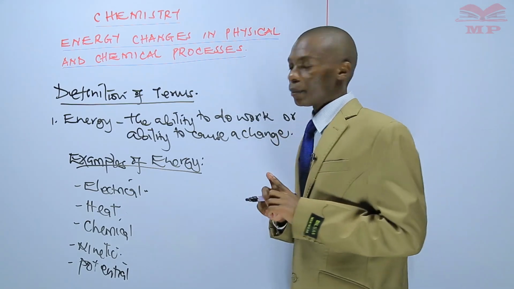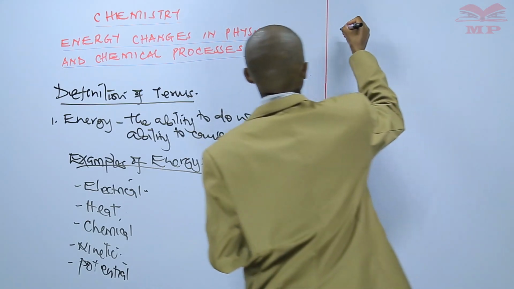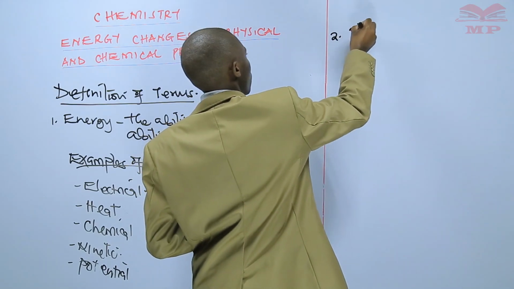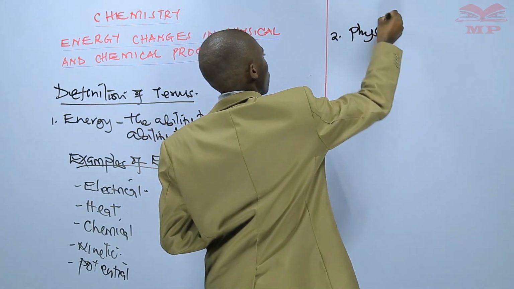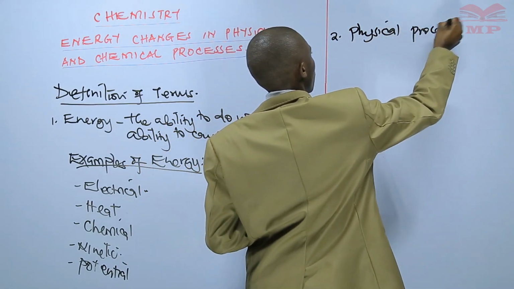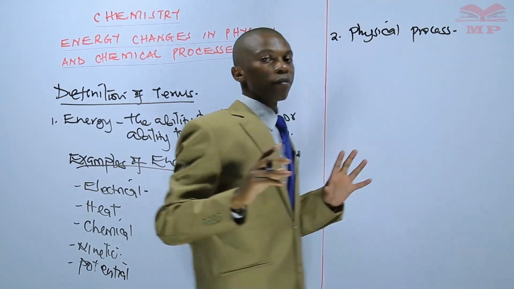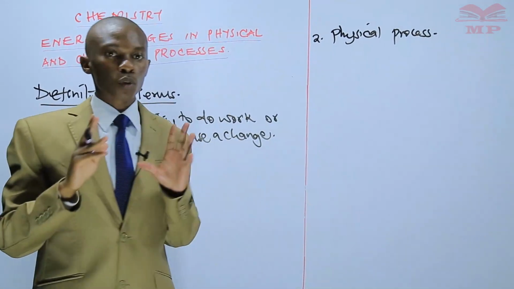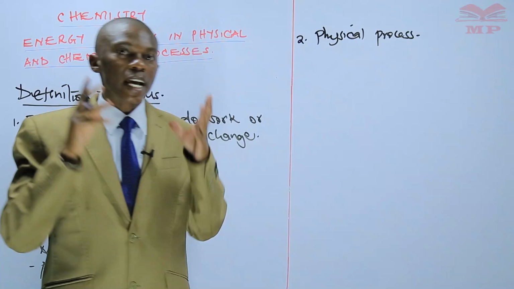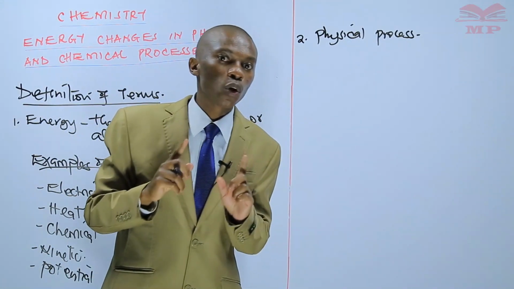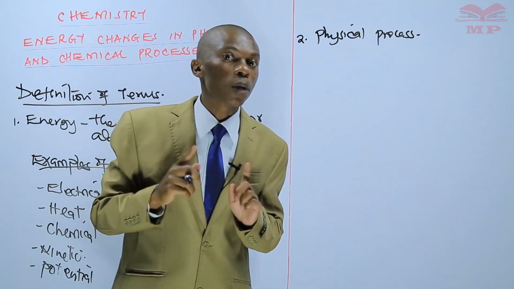The second term is physical process. A physical process is a process which does not lead to formation of new substances.